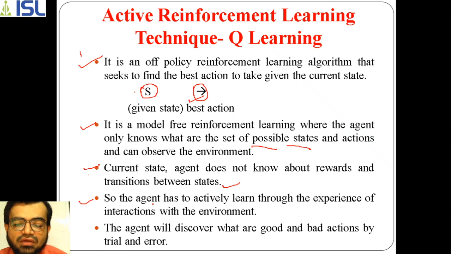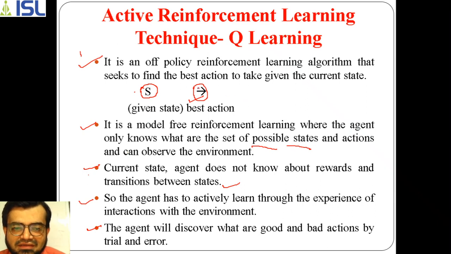If the agent gets a negative reward, it thinks the action is not appropriate. If it gets a positive value, it thinks it is going in the proper way. So the agent has to learn through the experiences of interactions. At first, it doesn't know, so it discovers the good and bad actions by trial and error.